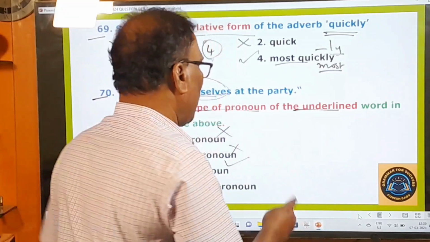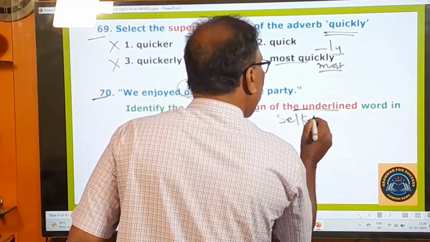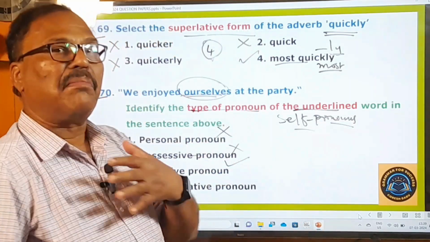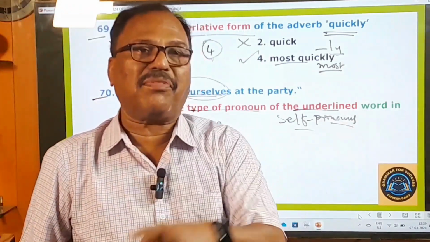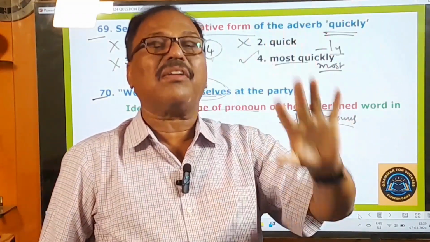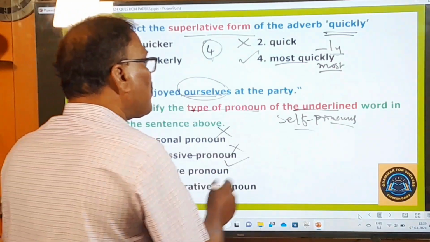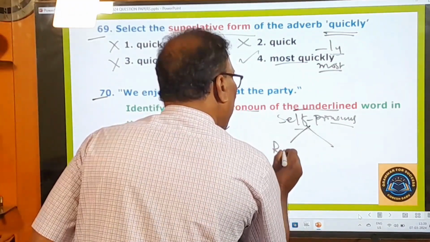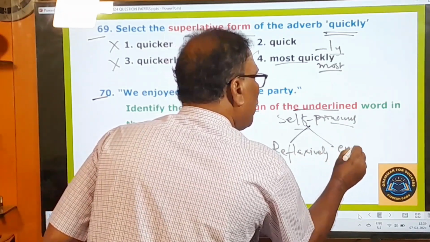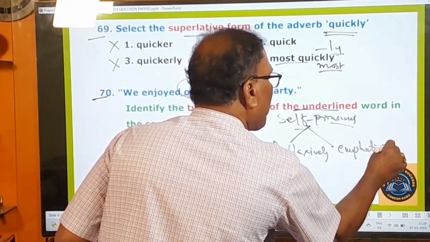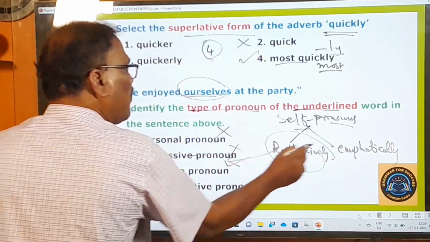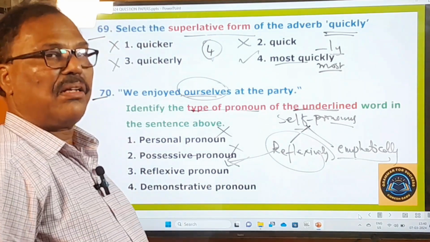All self pronouns are there. Do you know what the self pronouns are? Myself, ourselves, yourselves, himself, herself, themselves, itself. These are called self pronouns, and these self pronouns can be used in two ways. Okay, they can be used reflexively and they can be used emphatically. If they are used reflexively, then they are called reflexive pronouns. If they are used emphatically, then they are called emphatic pronouns.